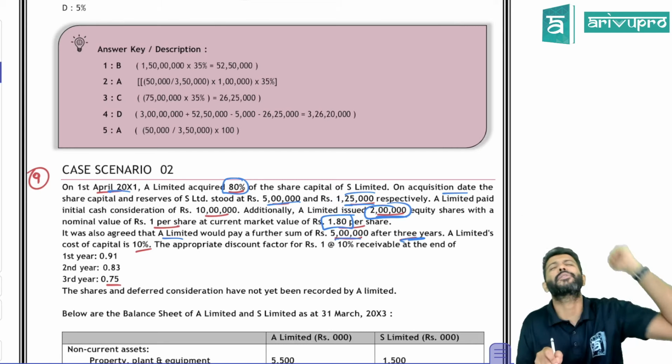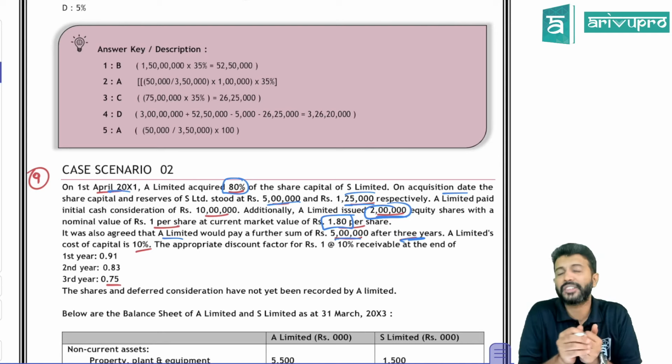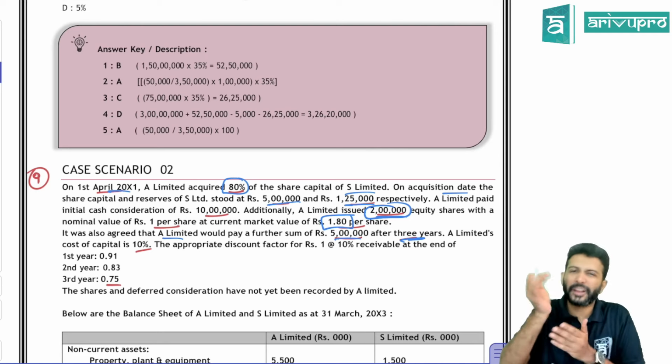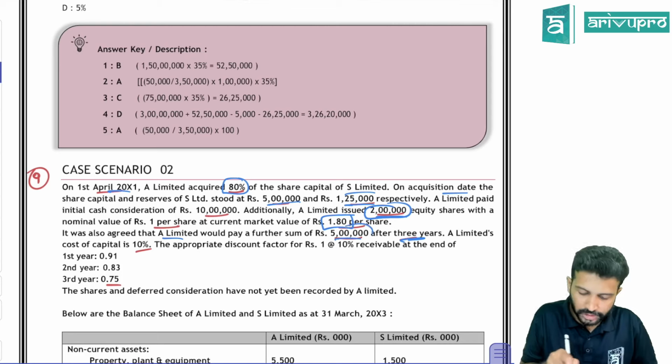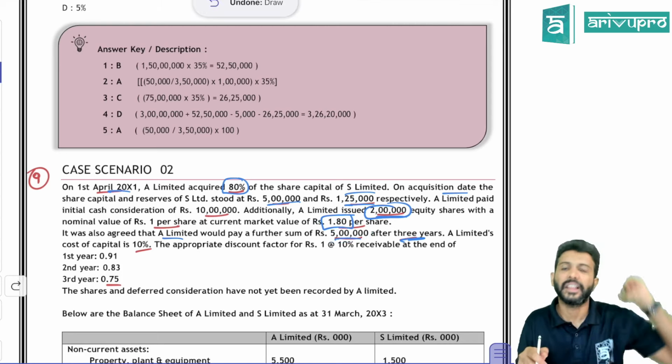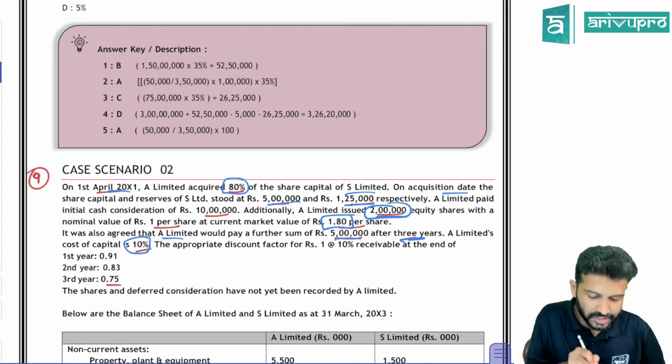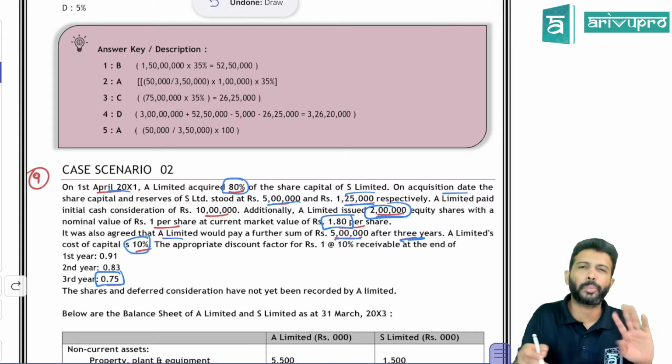This only we call as deferred consideration. Is deferred consideration part of PC? Yes. But the present value of deferred consideration should be considered, because this 5 lakh you're not paying now, you're paying after 3 years. So cost of capital is 10%. They've only given the third year's discount factor, which is 0.75.